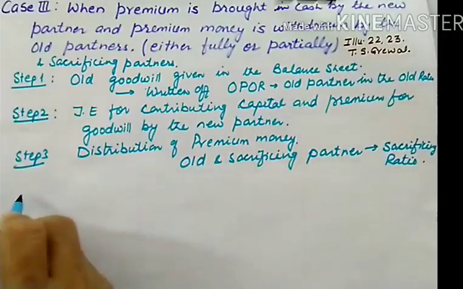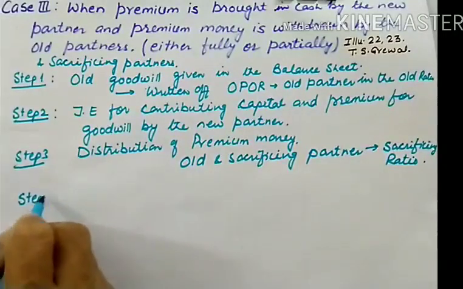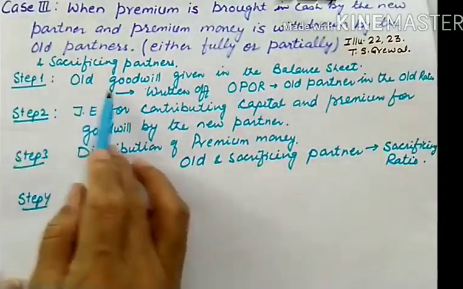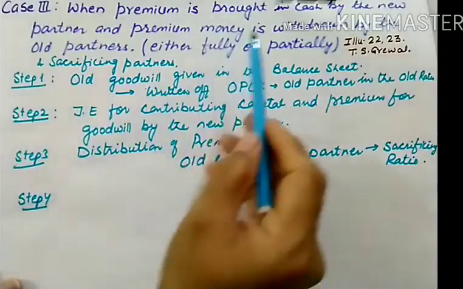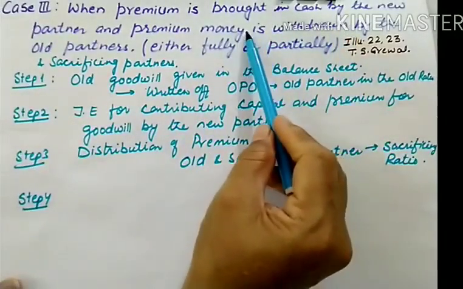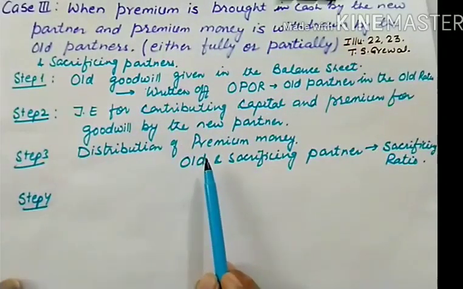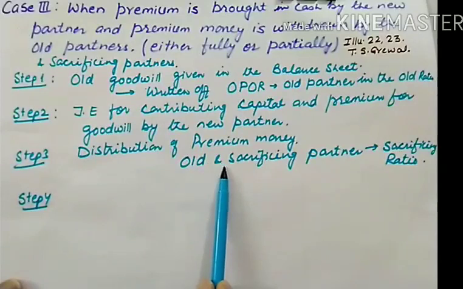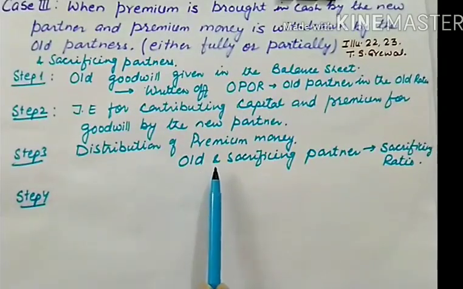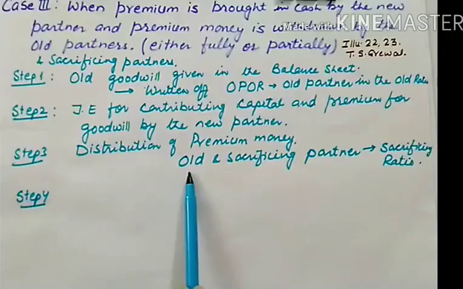And step 4. You are familiar with step 1, step 2, step 3, because up till this point we have already discussed. And if you find that one of the old partners is gaining, then you can make the adjustment here only. The adjustment for that will be G2S.